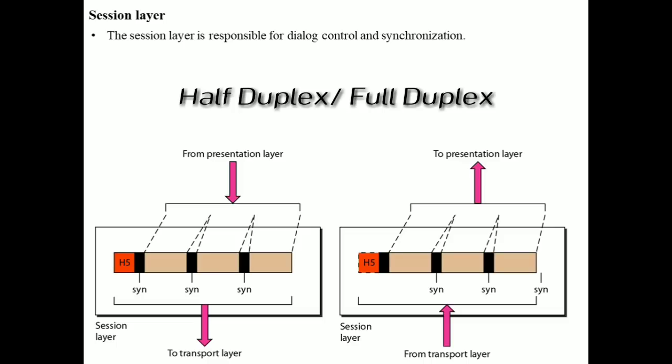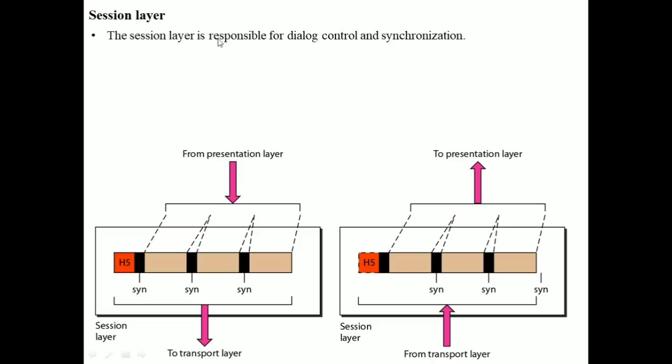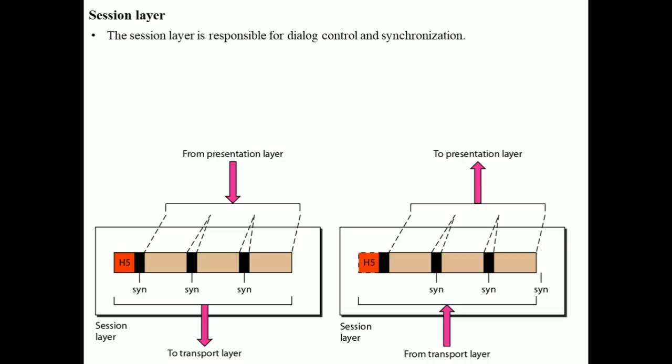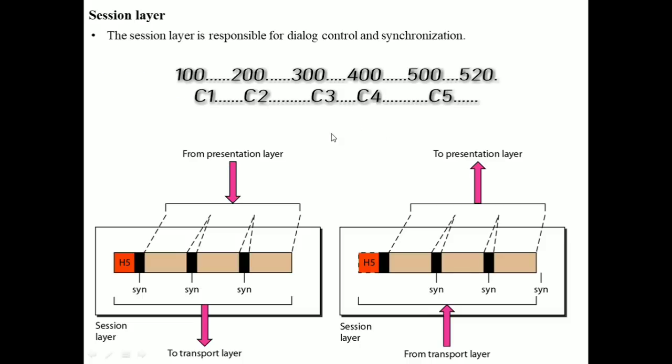And the next duty of this session layer is synchronization. The session layer allows the processes to add checkpoints or synchronization points to the stream of data. Let us discuss this with an example. If I am sending you 1000 pages, it is better for me to add checkpoints at every 100 pages.